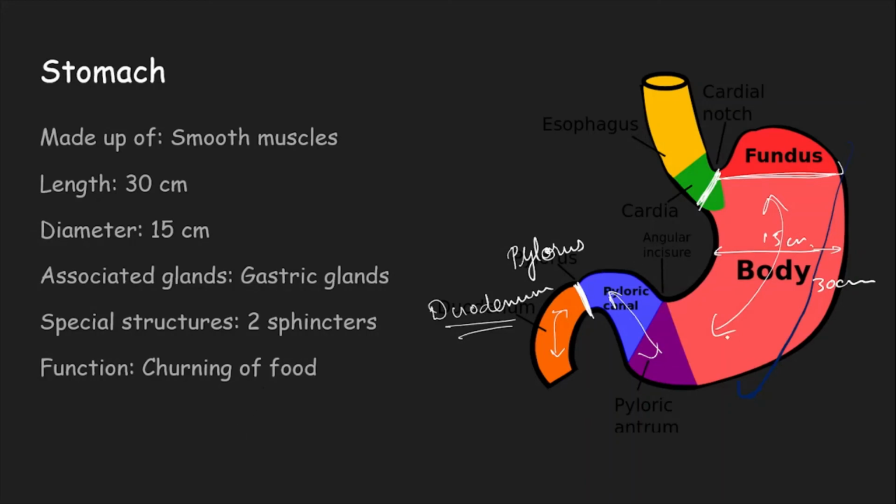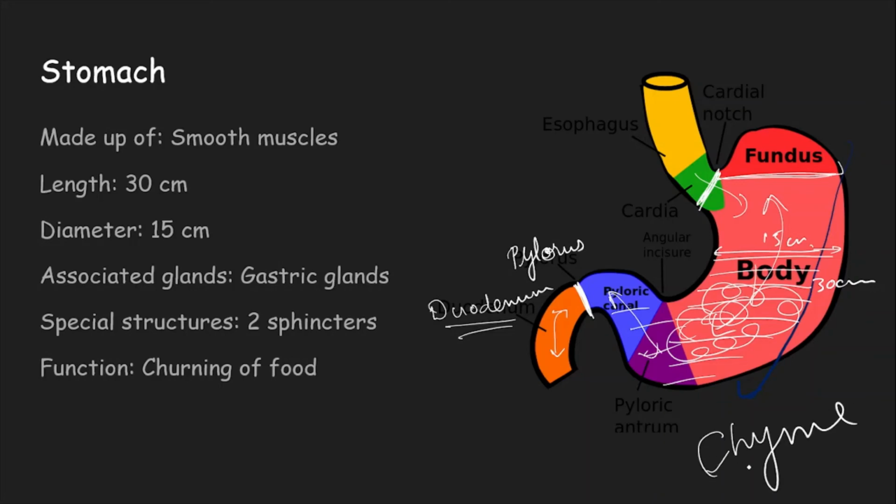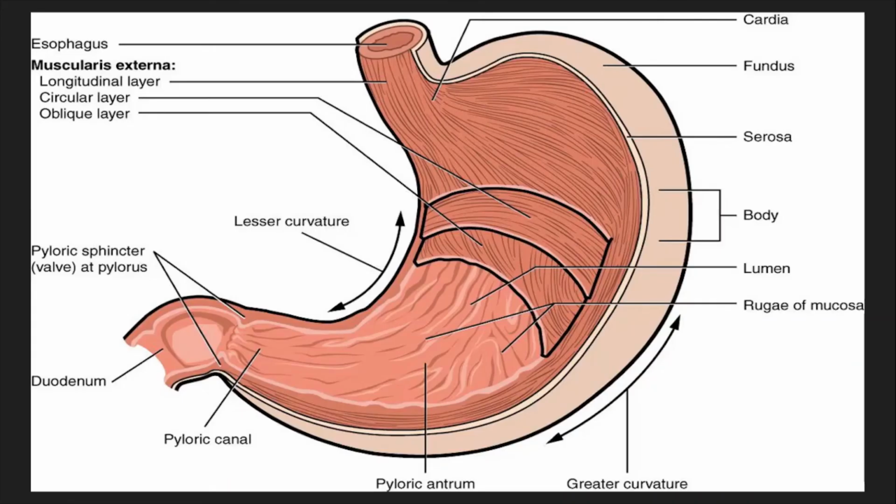The main function of the stomach is churning of food. Whenever the bolus falls into it, it always falls into an ocean of acids and the secretions from the stomach. It drops into this, chemical breakdown takes place, and it forms what we call the chyme. Chyme is a semi-liquid content formed by the mixture of all the secretions of the stomach along with the food that has come in the form of bolus. We call that process churning of food. Look at the arrangement of the muscularis here.